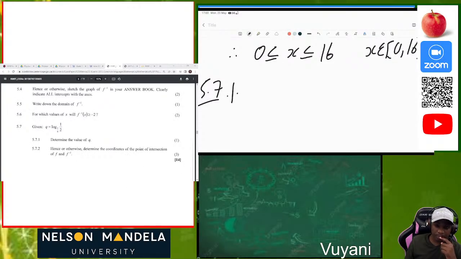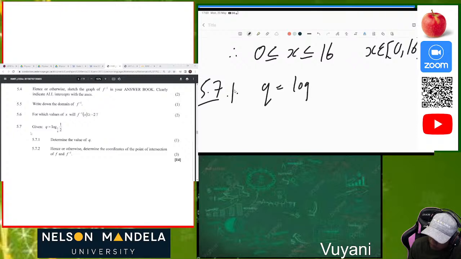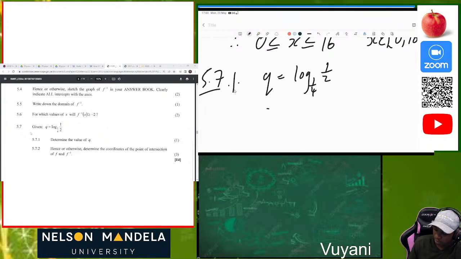On 5.7.1, we are given that Q is equal to log base 1/4 of 1/2. You just use your calculator so that you get one value. You're going to get that Q is equal to 1 over 2.